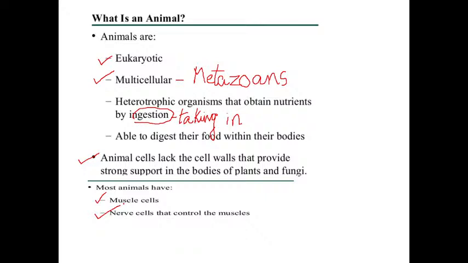They can move. So animals have the capability to move from place to place according to their necessity. Then the cells which form an animal's body do not have a cell wall. Then the body of animals shows cellular grade.